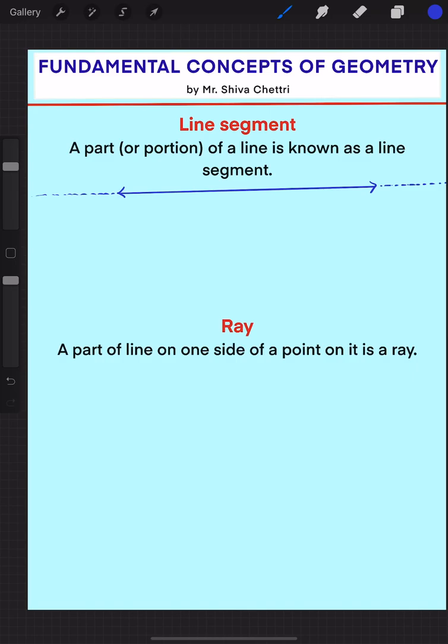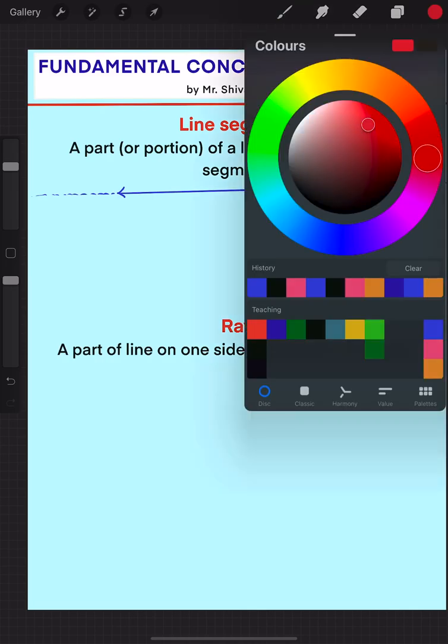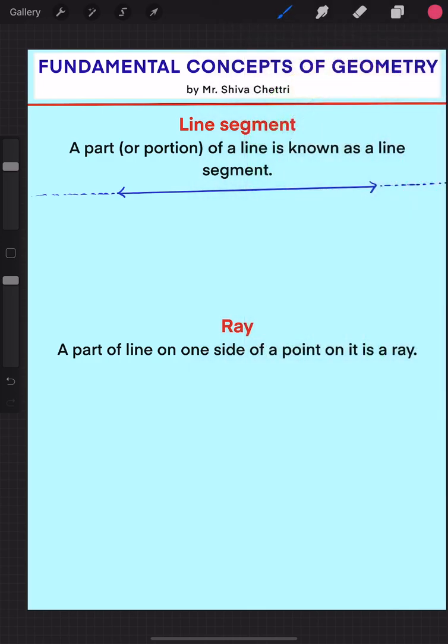So this is a line. But I want to take out a line segment here. So how do we take it? Just a small portion of it. If I cut this part and this part, suppose this is A and B, I take A and B this way.